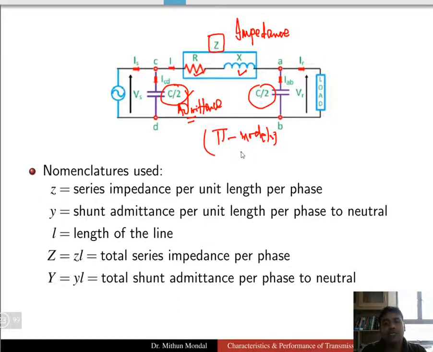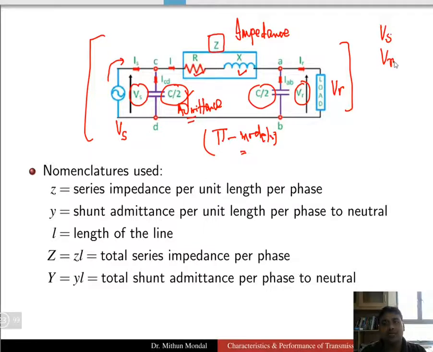So this gives a complete picture of the parameters of the transmission line. The voltage given by the supply is known as the sending end voltage. So Vs is the sending end voltage, which is coming from the generator, and the load is consuming power at a voltage of Vr. So Vr is the voltage at the receiving end. Generally we use the nomenclature Vs as sending end voltage and Vr as receiving end voltage. Similarly, Is is the sending end current and Ir is the receiving end current. So Z is the series parameter and Y is the shunt parameter. This is the series impedance, this is the shunt admittance.